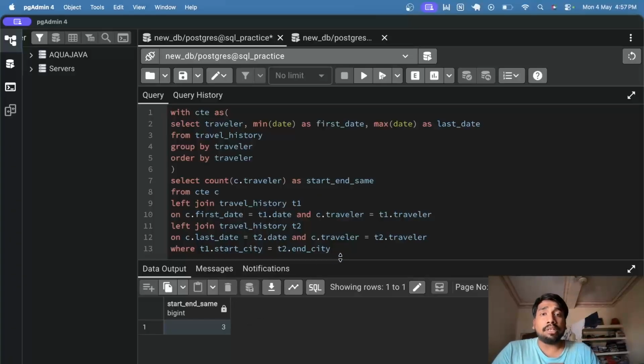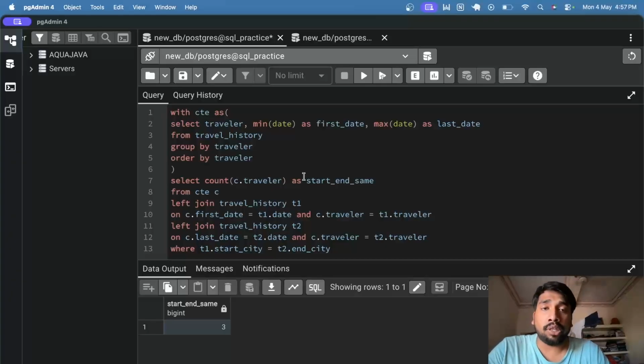Basically, what we did was just for quick glance, we first find out for individual traveler their start date and end date, and then on that table we left join 2 times the travel history table. First, wherein the first travel date was equal to the date from the first table or the first CTE, I should say, and then again second time wherein the date from CTE is equal to the last date of travel of the concerned traveler.